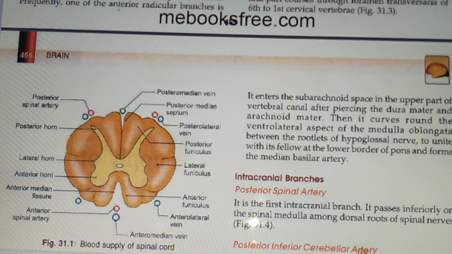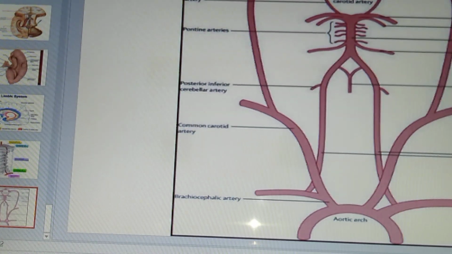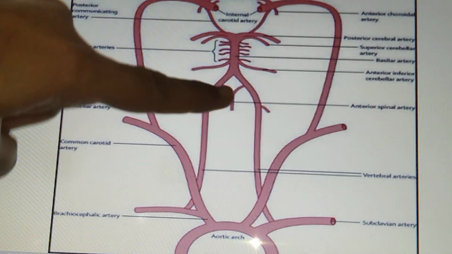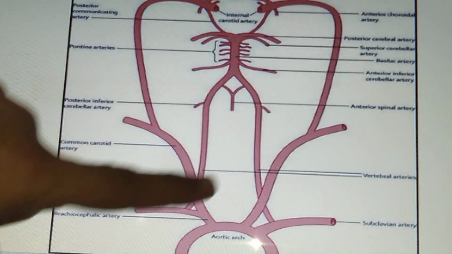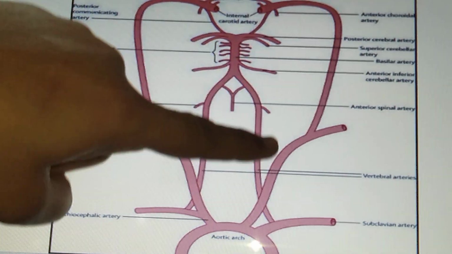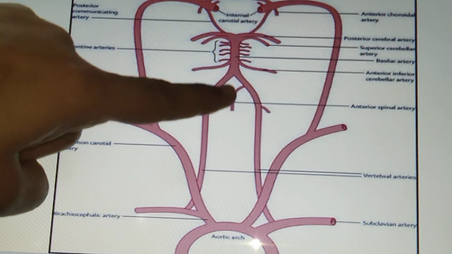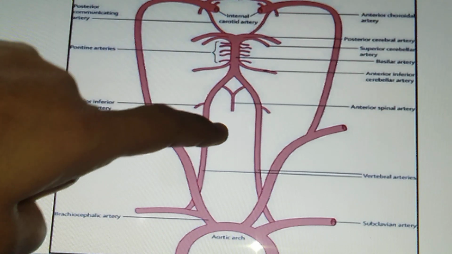Right? For this we will see one more diagram. You can see here this is the anterior spinal artery. Now these two that you see are the vertebral arteries, and from both the vertebral arteries a branch is coming and joining together to form the anterior spinal artery.